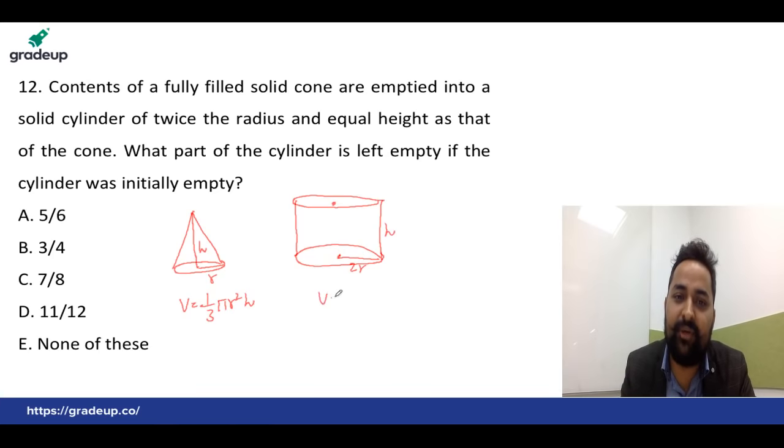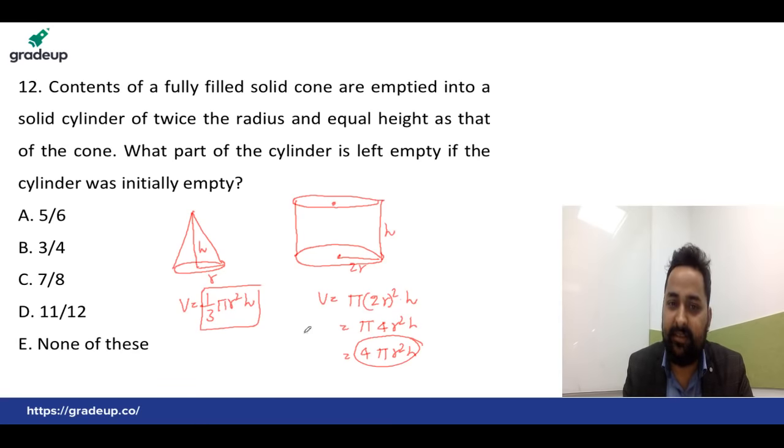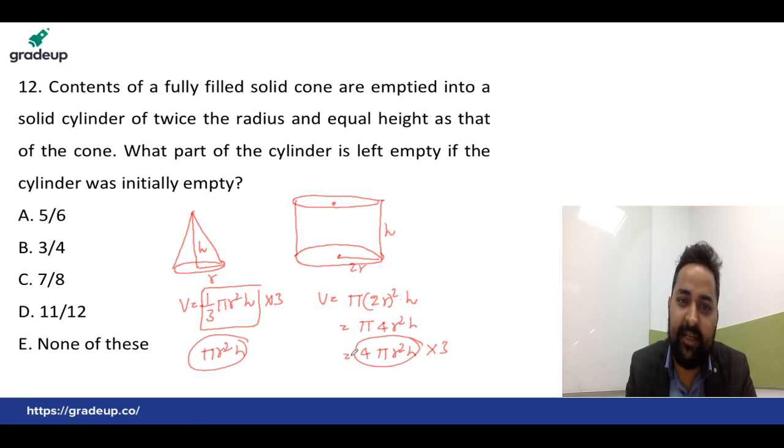Now, what is the volume of a cylinder? Pi r square h. Pi into r square, that is 2r whole square into h. This is 4r square. We can write pi into 4r square into h. We can write 4 pi r square h. Now, this is the volume of the first one and this is the volume of the second one. Just multiply by 3 on both sides so that we simply get pi r square h. Multiply by 3 both sides. Here you will get pi r square h, and here you will get 4 times 3 is 12 pi r square h.